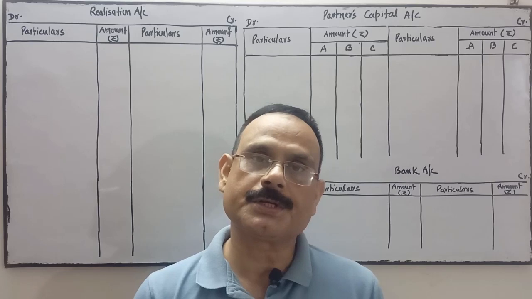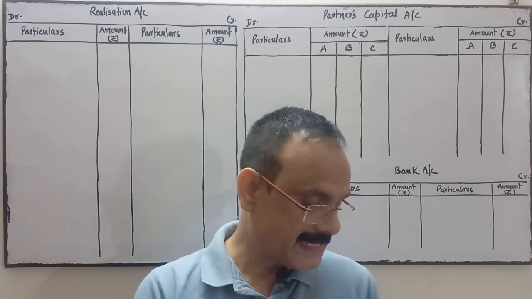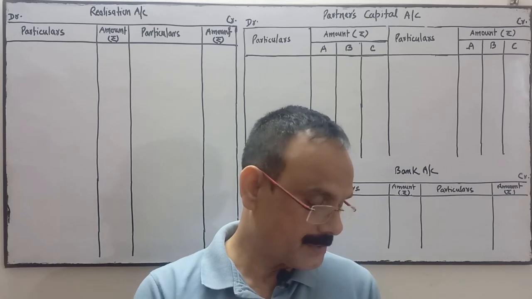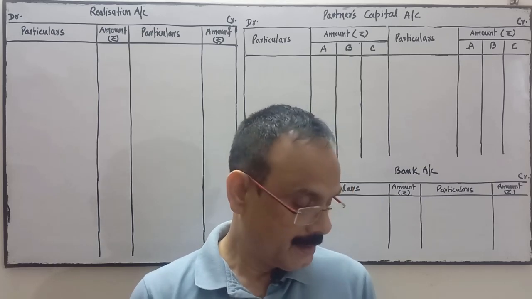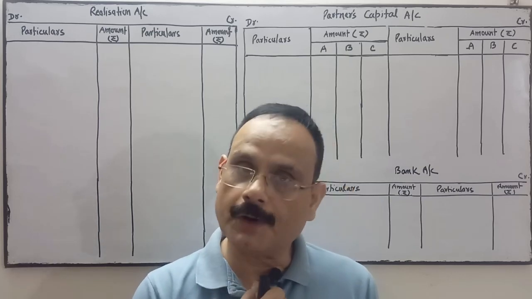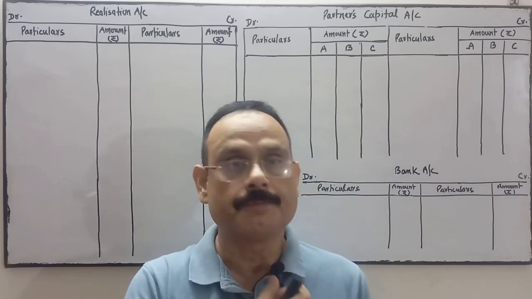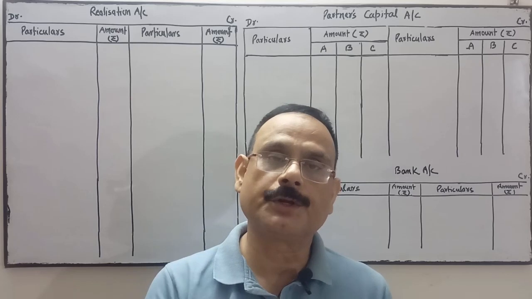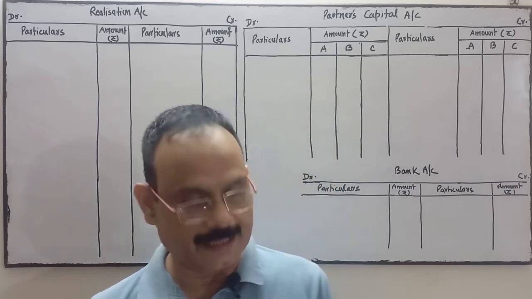Liability side informations are creditors, Mrs. A's loan, outstanding expenses, means outstanding salary, investment fluctuation fund, reserves and capital of the three partners A, B and C.